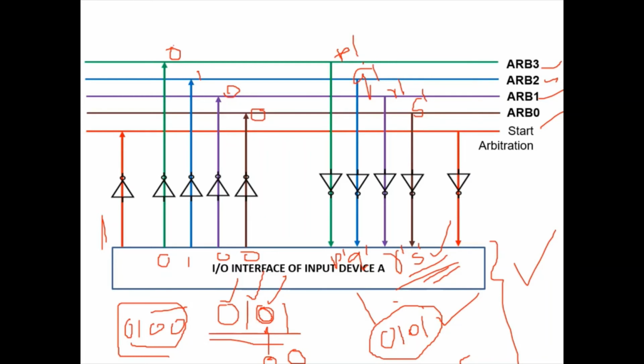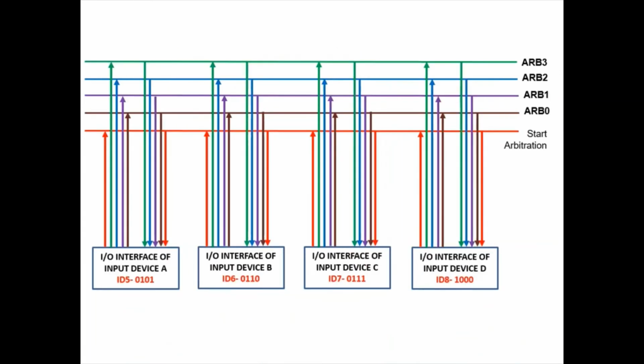So we have explained the entire circuit for one IO device. This is what we have to write in the diagram in the exam. But for explanation purposes, let me show one more diagram so that the entire distributed arbitration process will be very clear. You can see the same lines, but I have considered more than one device here. That's why we have shown all the lines: arbitration 3, arbitration 2, arbitration 1 and arbitration 0 lines.